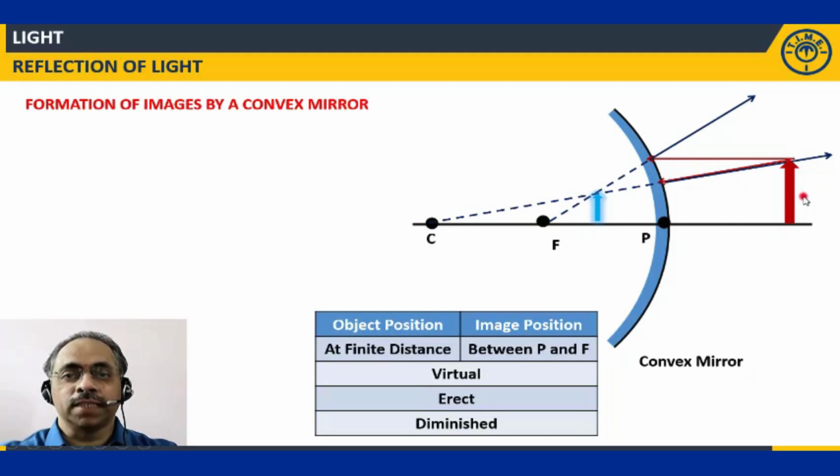Now, when the object is approaching the mirror, the image formed is also approaching the mirror. So, the size of the image is also increasing. However, the size of the image can never ever be greater than the size of the object. This is a very, very important point. Clear?